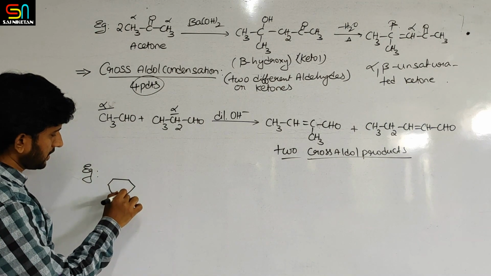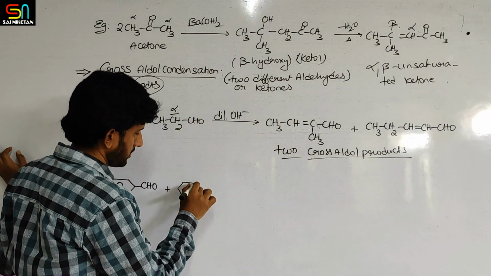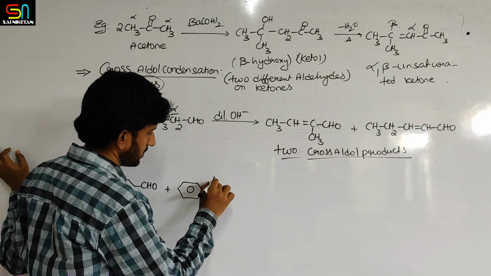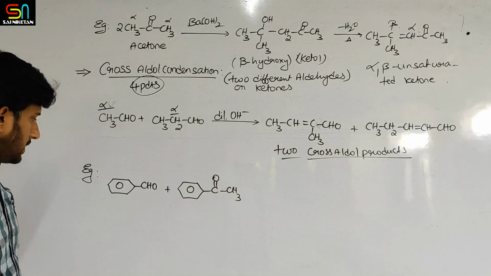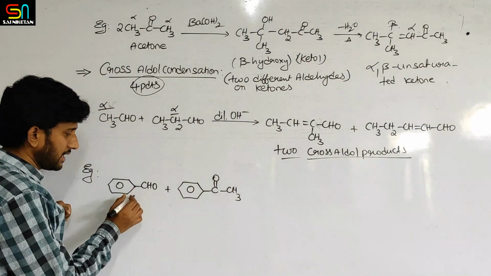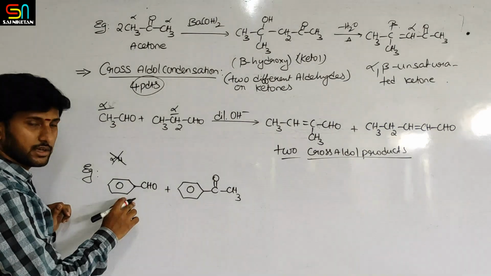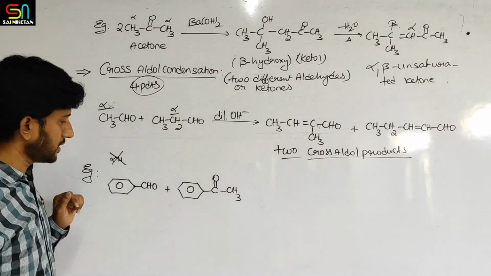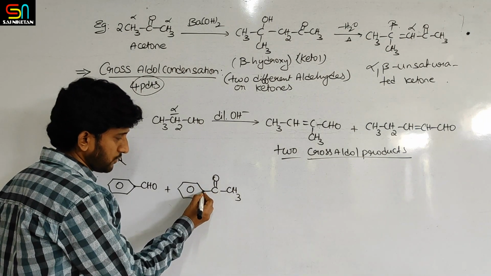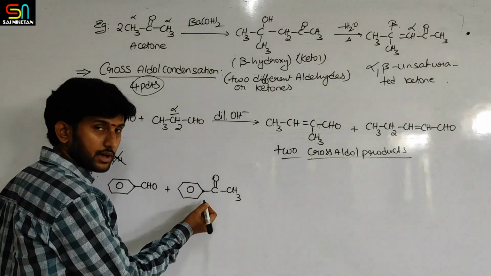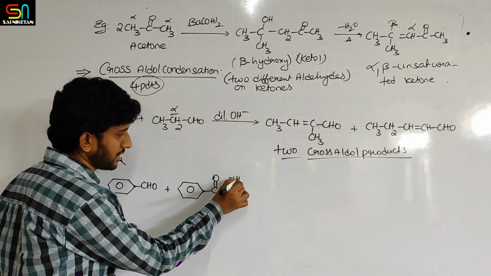Like that, let us take one more example. I would like to take here benzaldehyde with acetophenone. Now what is happening? In benzaldehyde, the alpha carbon does not have protons. So there are no alpha hydrogens in benzaldehyde because this carbon does not contain a proton. In acetophenone, this one is alpha, here hydrogen is not there, but here hydrogens are there, so alpha hydrogens are there.